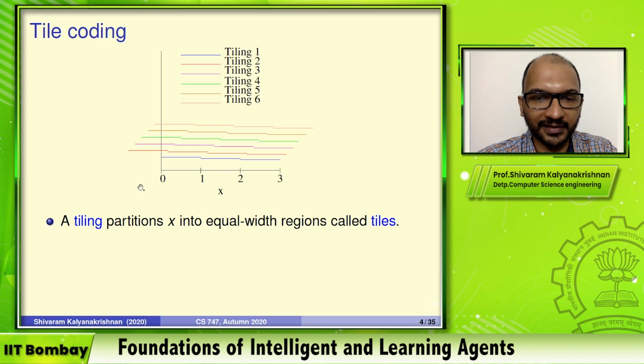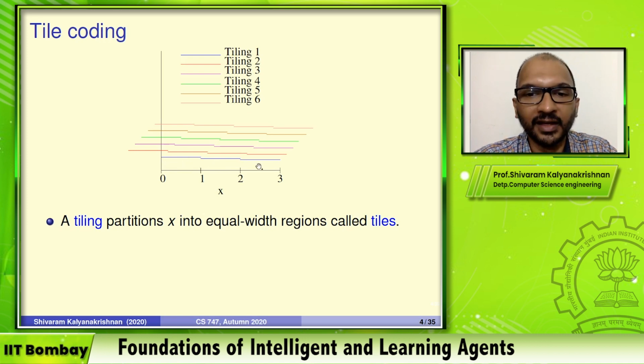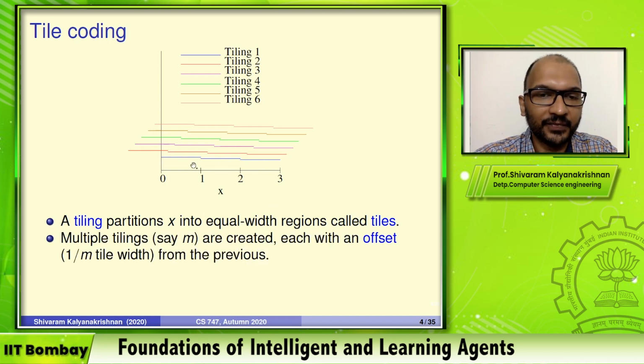Okay, so you can see that, let's say the first tiling, which is the blue tiling, partitions X into these 3 tiles: from 0 to 1, 1 to 2, and 2 to 3. All right. Each of these is called a tile. The blue line from 0 to 1, that's a tile. 1 to 2 is a tile. 2 to 3 is a tile. So a tiling has multiple tiles. Usually the tiles are all of equal width. And in tile coding, the approach is usually to have multiple tilings. Okay, that's why this picture has 6 tilings.